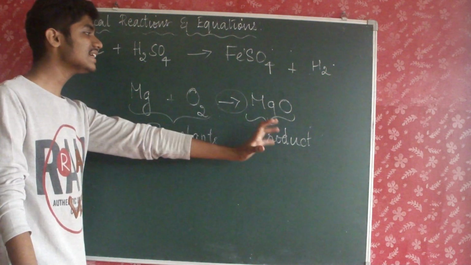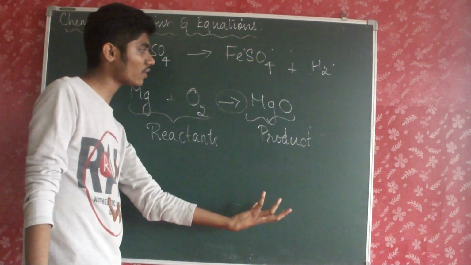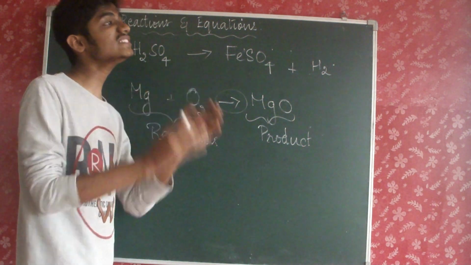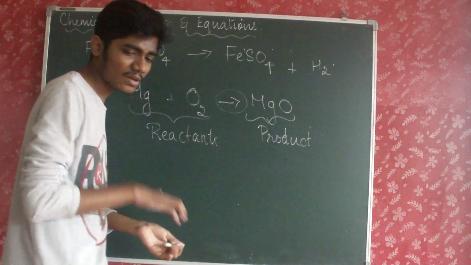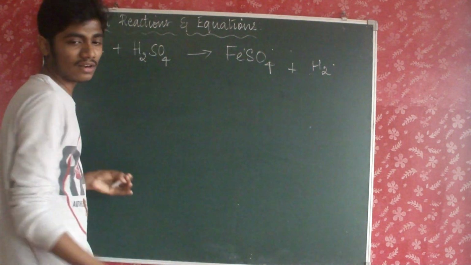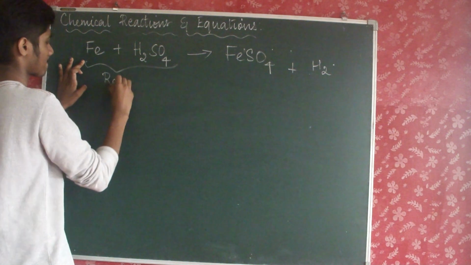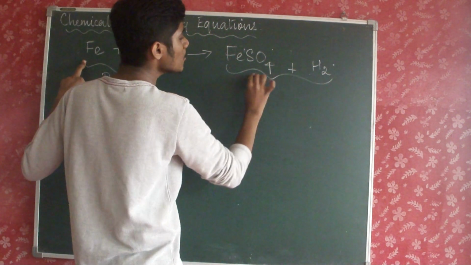So this is a basic thing from which we can understand the meanings of the words reactants, arrow mark and products. There is also another thing, that we can indicate the physical states, which we will be learning after balancing. So here, this part is the reactant part and this is the product part.